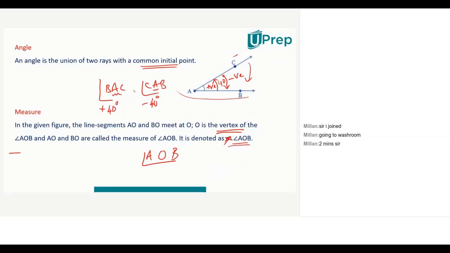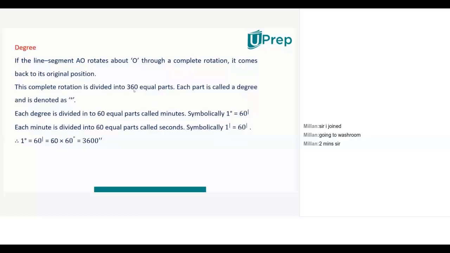Can we move ahead? Yes, sir. Then comes degree, that is the unit of angle measurement. What is an angle degree? When I start from the same point and treat O as a vertex, A, then catch hold of A and rotate it till it comes back to A, then this angle is called one complete angle.